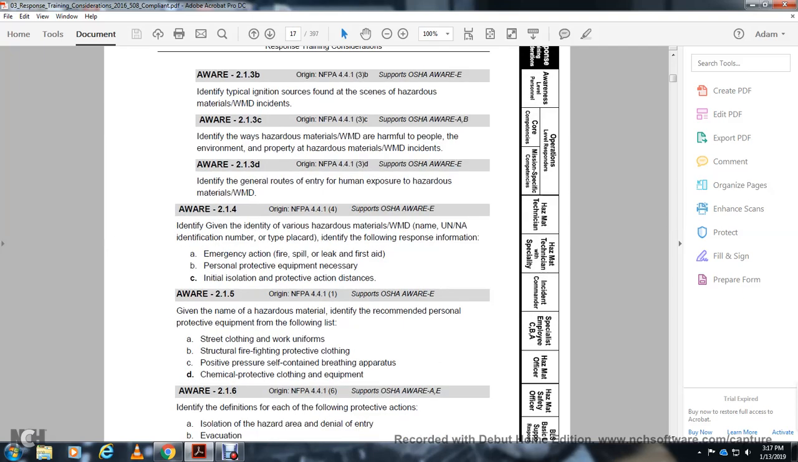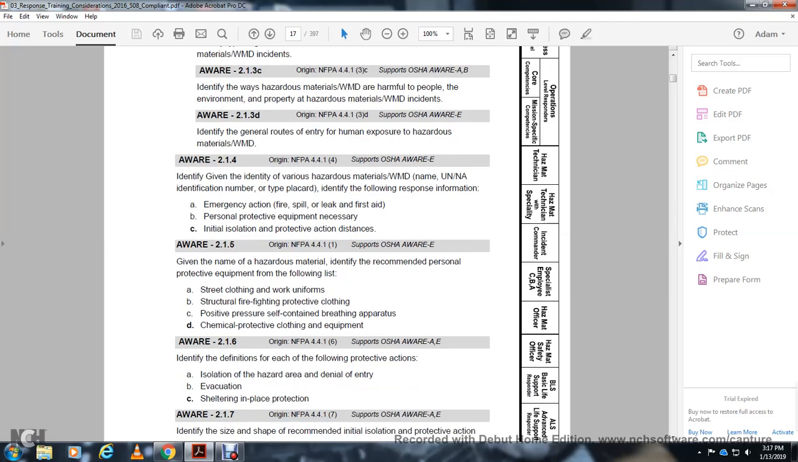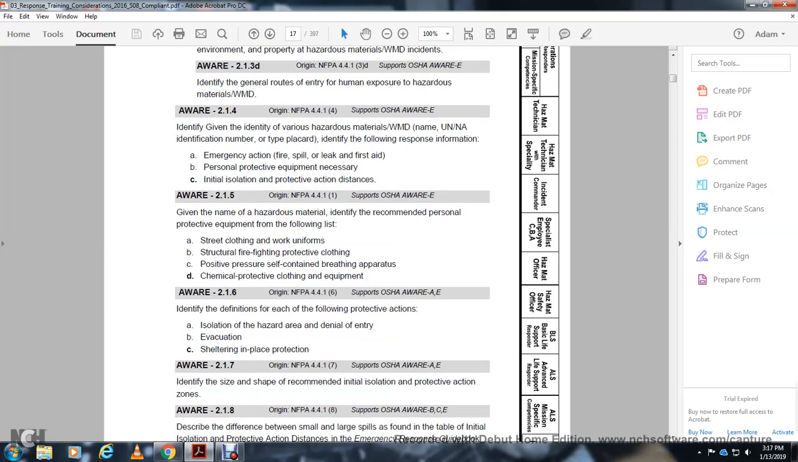Given the name of the hazardous material, identify the recommended personal protective equipment, including street clothing, work uniform, structural firefighting protective clothing, positive pressure self-contained breathing apparatus, and chemical protective clothing and equipment. Awareness 216, OSHA awareness A and E: define the following protective actions: isolation of the hazard area and denial of entry, evacuation, and shelter in place.